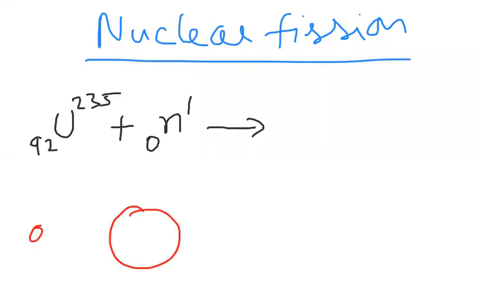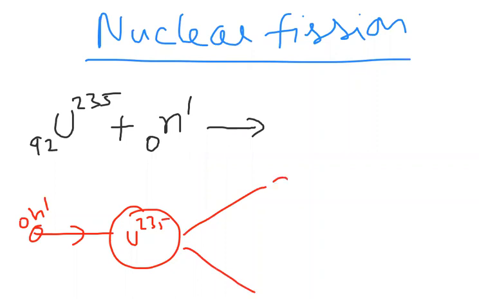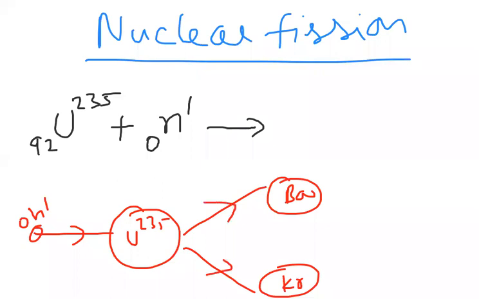When a neutron comes and bombards uranium-235, it emits two byproducts, barium and krypton, which are middle mass number nuclei. Along with barium and krypton, we also get three neutrons.